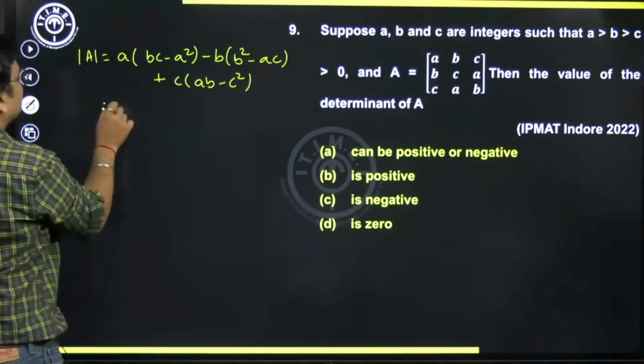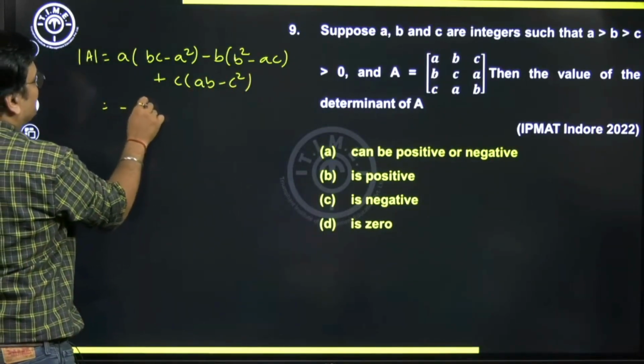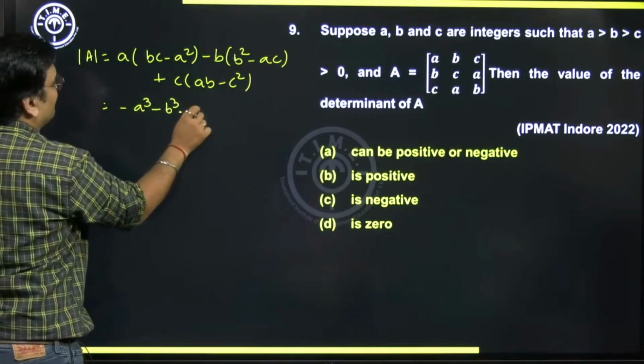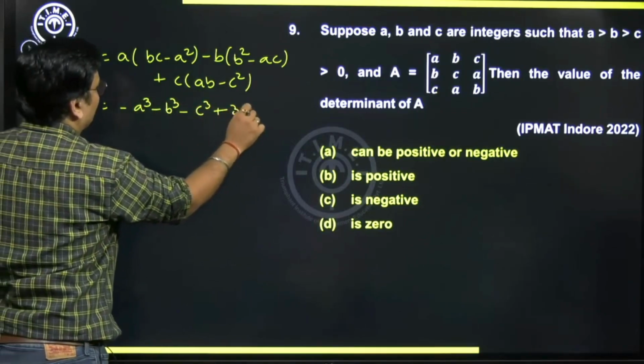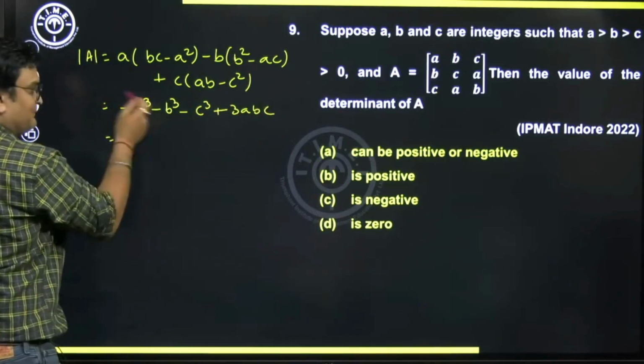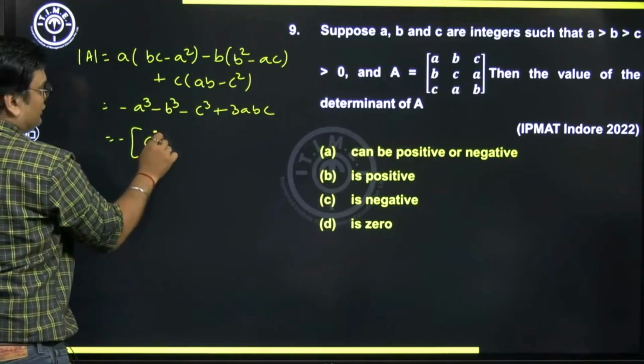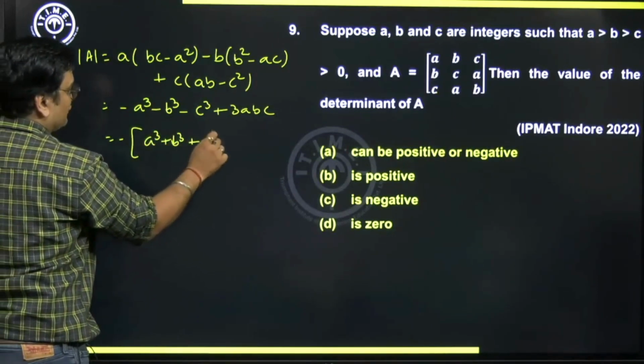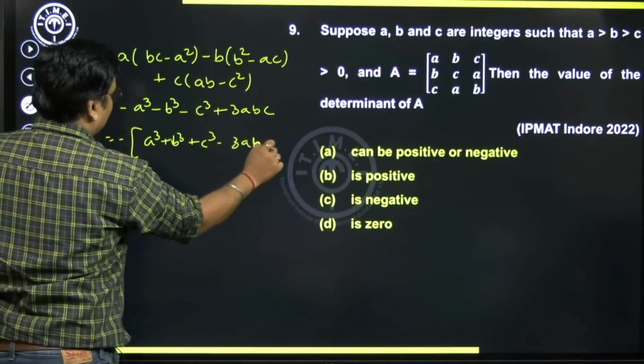Now expand, you will get minus A cube minus B cube minus C cube plus 3ABC. Take minus common: A cube plus B cube plus C cube minus 3ABC.